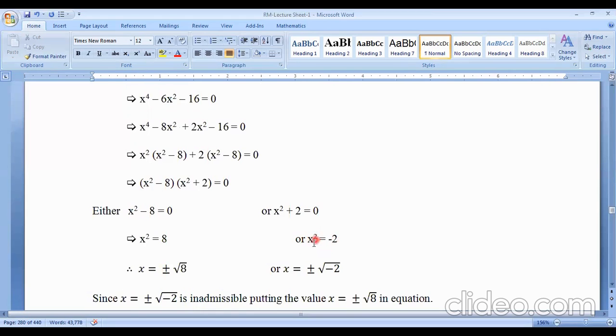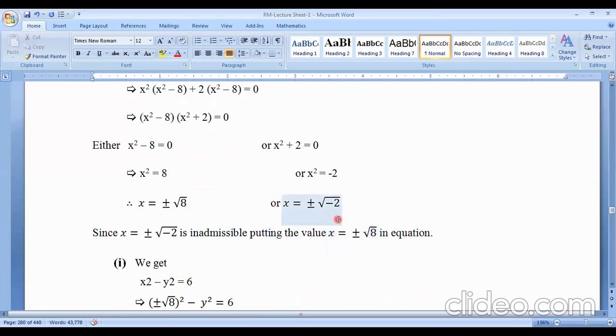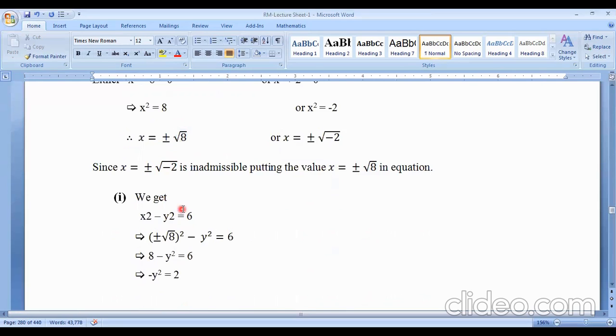There is no real number in this world, in the universe. You won't get any real number whose square is negative. This is why this cannot be possible, that means inadmissible. So the only acceptable value is x equals plus minus root 8.